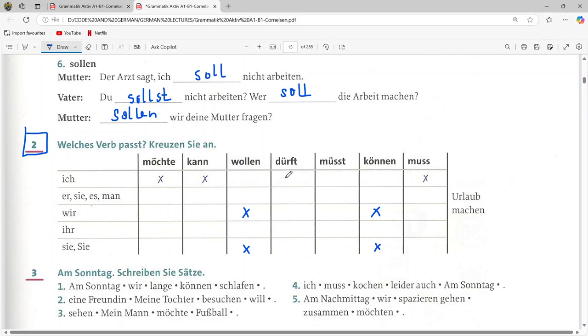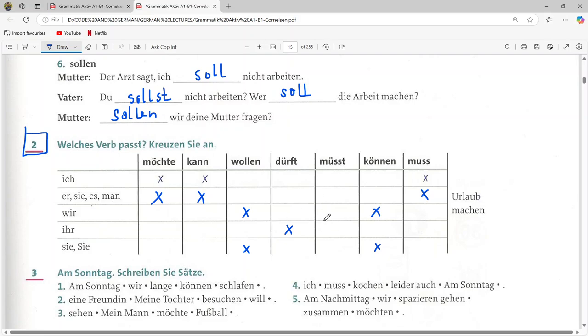Then we can see that dürft can be only used in these cases, ihr, plural ihr. And then kann, it is okay. Then muss, it is also okay. Möchte, it is also okay. So I think we have completed all the things.